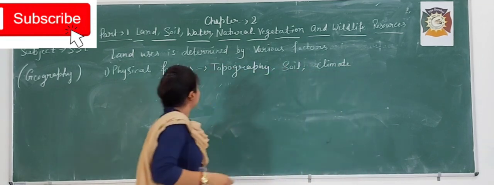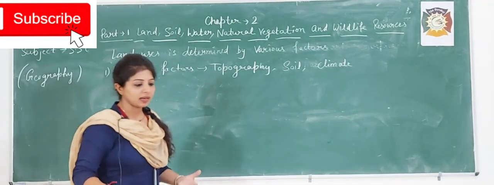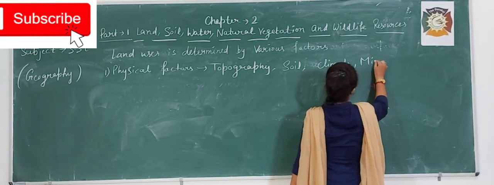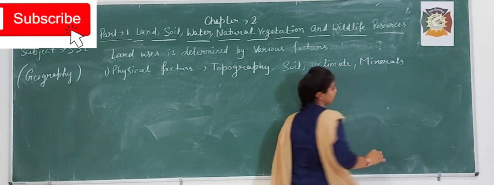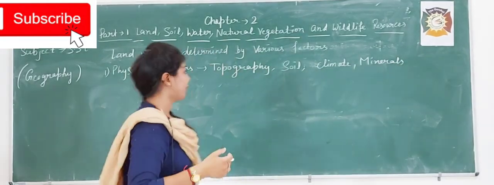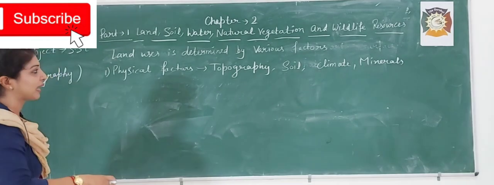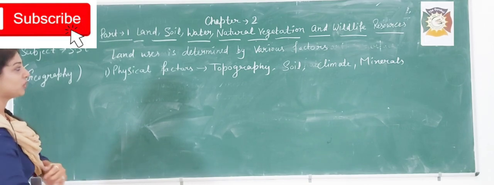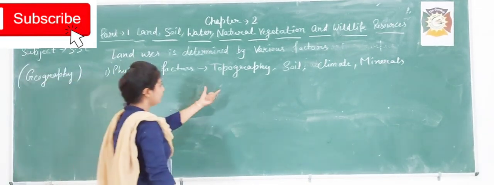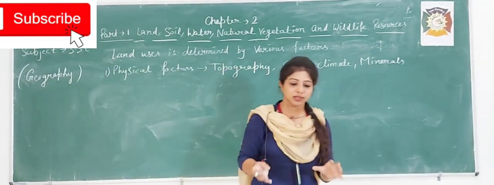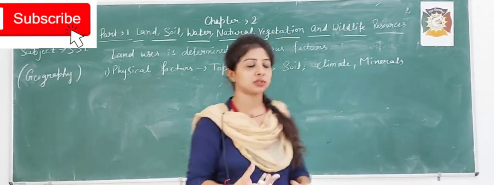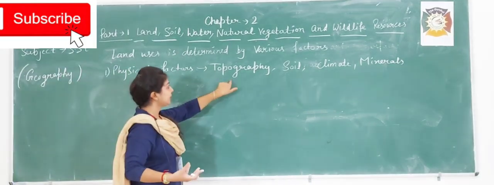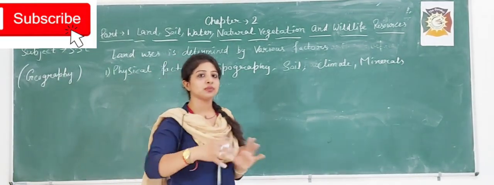Okay, topography, soil, climate, or we can say minerals also. These are the physical factors which describe the land, which land will be used for which purpose. For example, topography. What does topography mean? Topography describes the land use pattern. Okay, it will tell which land will be used for which purpose.